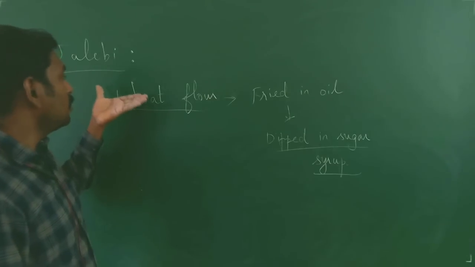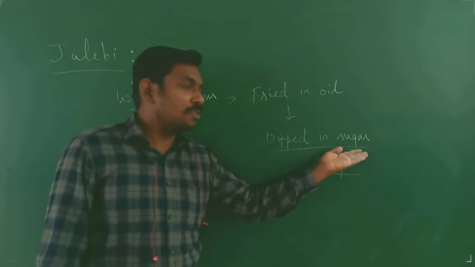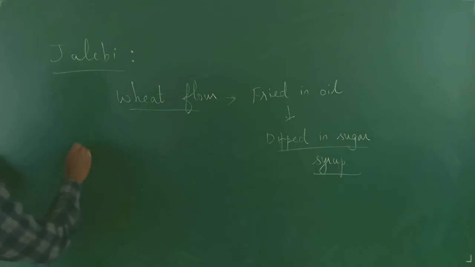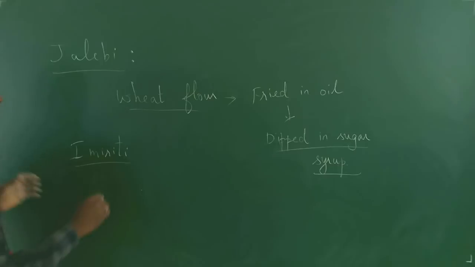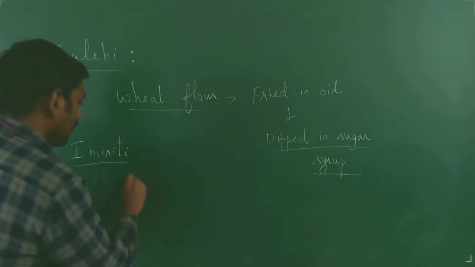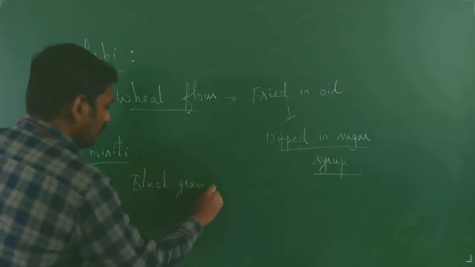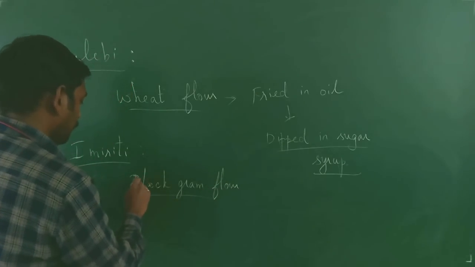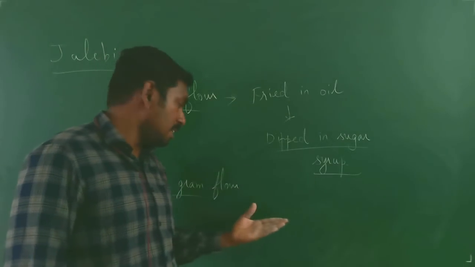So jalebi is made from wheat flour, fried in oil, and dipped in sugar syrup. Then there is the imriti. Imriti is also a type of jalebi, wherein instead of wheat flour, black gram flour is used. This black gram flour is likewise fried in oil, then dipped in the sugar syrup.